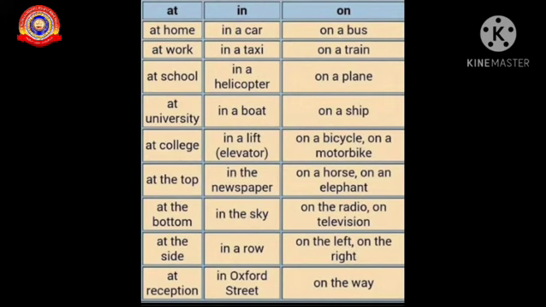So I am reading the newspaper, okay, concentrating. And on comes when we are traveling on something: on a bus, on a ship, on a train, on a plane, on a horse, on the way, okay, on the right, on the left, etc. So this is the usage of at, in and on.